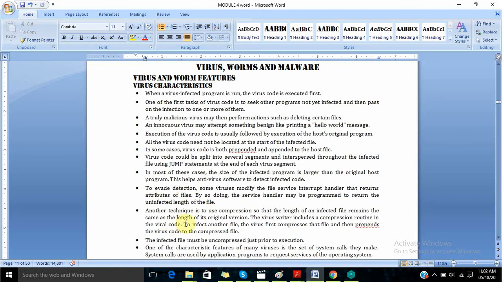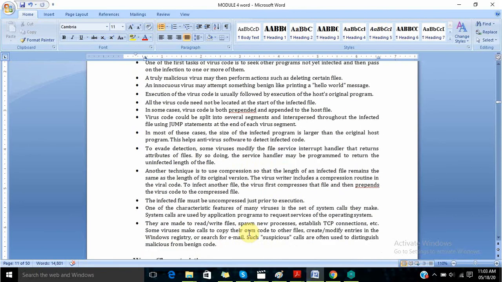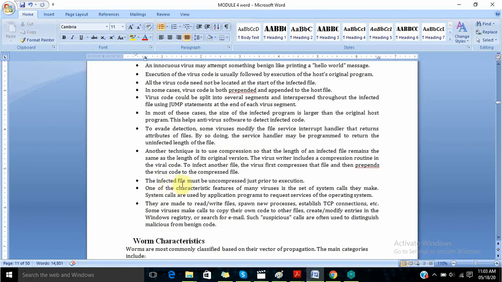Another thing is that it uses compression. It will compress the file, and when it compresses the file, obviously the file size will be reduced. So this is one more way it evades detection. To infect another file, the virus first compresses that file and then prepends the virus code to the compressed file. The infected file must be uncompressed just prior to execution.